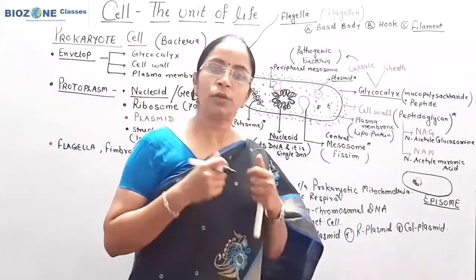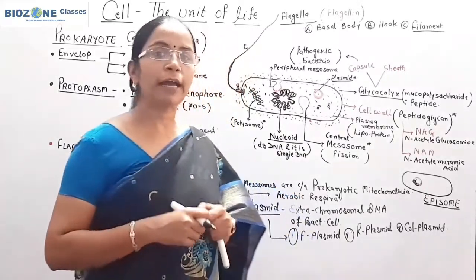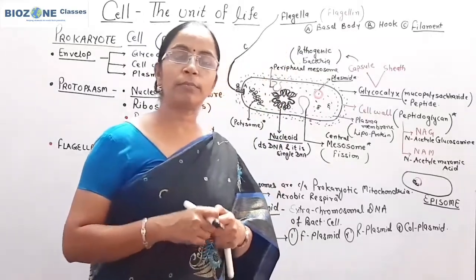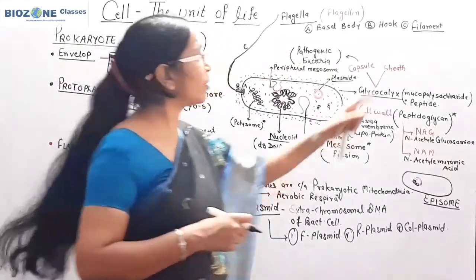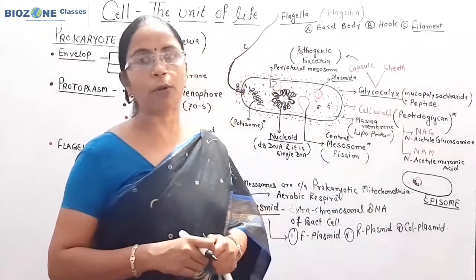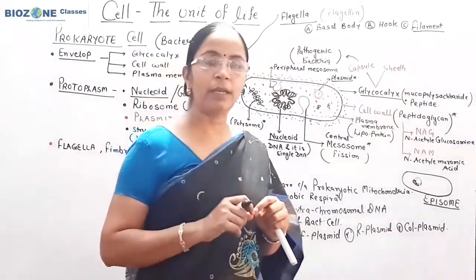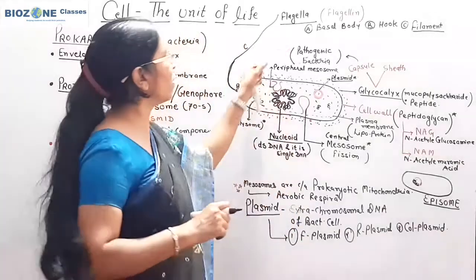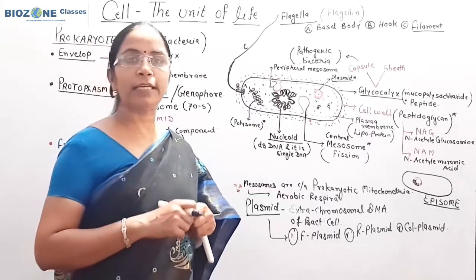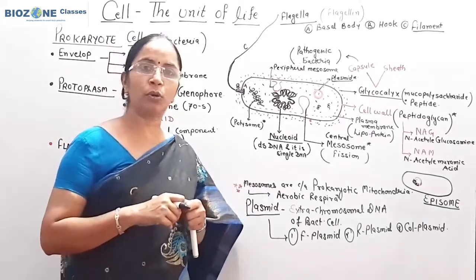If you go through the last year question papers for NEET, within 3 years you find one question: the longest part of the bacterial flagellum is. So the longest part of the flagella in bacteria or prokaryotes is the filament, and mainly you remember the filament is made up of flagellin protein, and flagella is responsible mainly for locomotion.